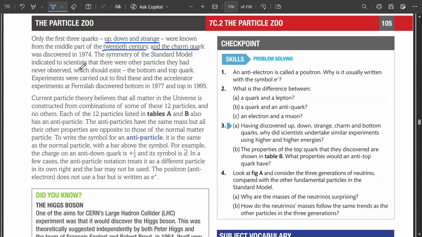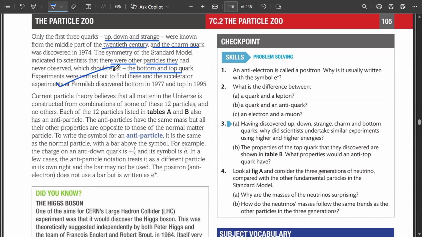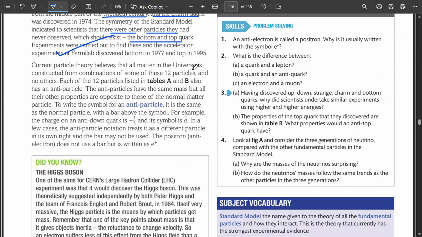Symmetry of the standard model indicated to scientists that there were other particles that had never been observed, including the bottom and the top quark, and hence experiments were further carried out in the same Fermilab accelerator to discover those as well. Current particle theory believes that all matter in the universe is constructed from combinations of some of these 12 particles and not others. और वो 12 particles आपने टेबल ए और बी के अंदर देख लिए हैं.